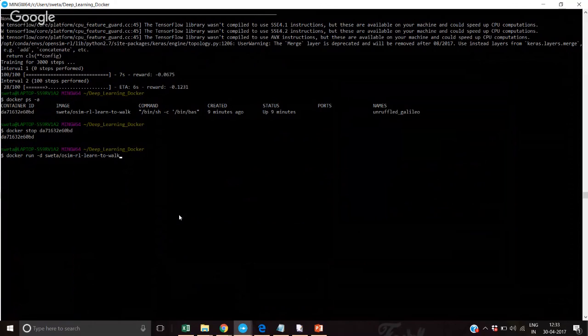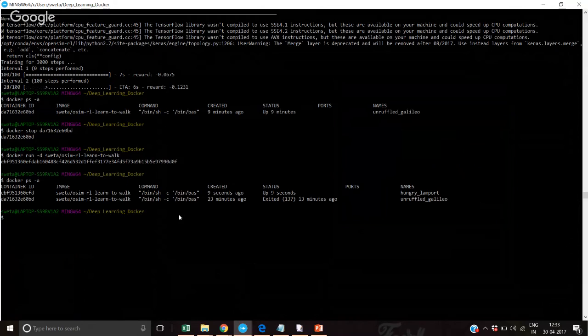What I'm trying to do here is run the container in Docker where I've set up a Linux environment. After running this container, I would want to get into the container. So I do a docker ps -a, and I see that I want to execute that container. So I take the container ID from here, paste it here, and I get into the container.